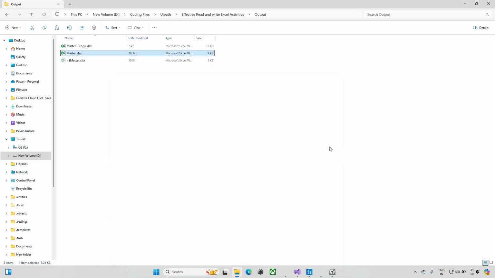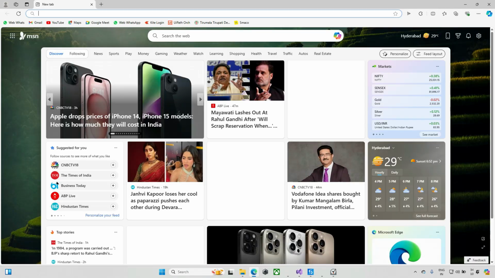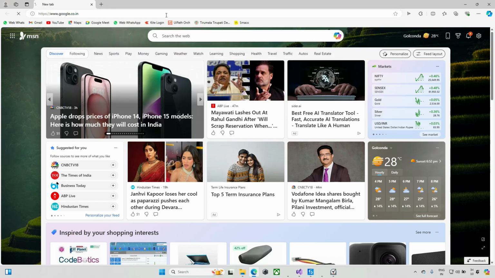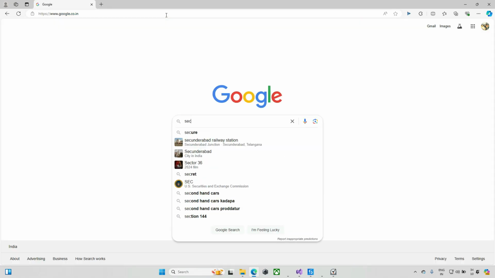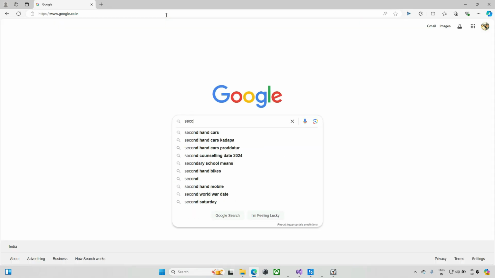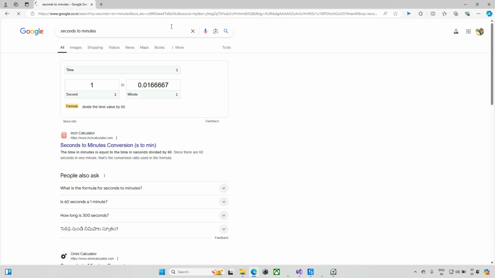When you go with UiPath, it will process only one file at a time; it won't go through multiple files at once. Right now there are 1 lakh files. If you consider 1 second per file, then it will take a long time. So let me convert seconds to hours, minutes, or maybe hours. I will make it hours. Right now I have 1 lakh seconds.